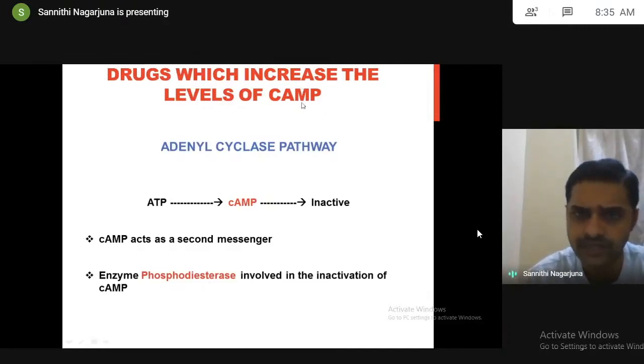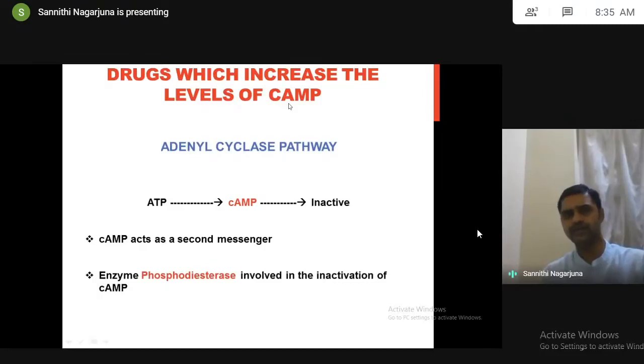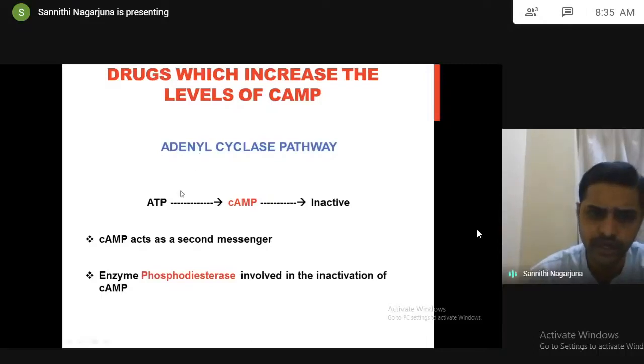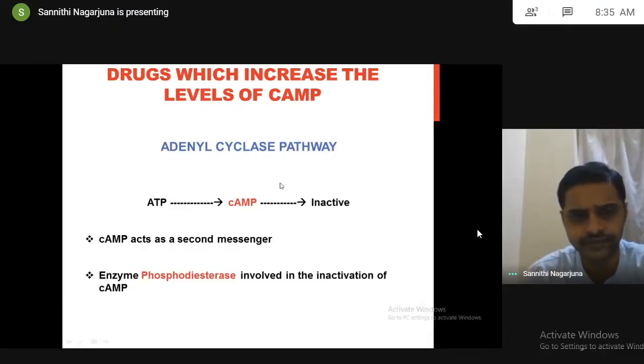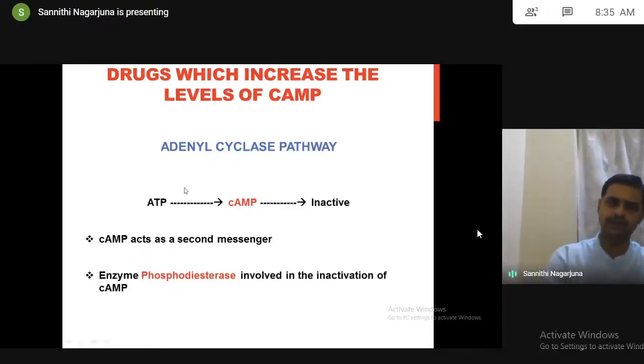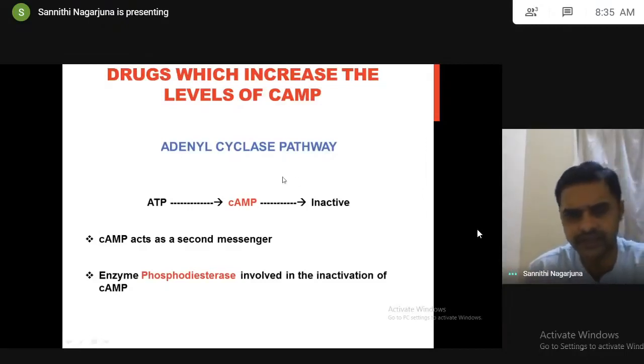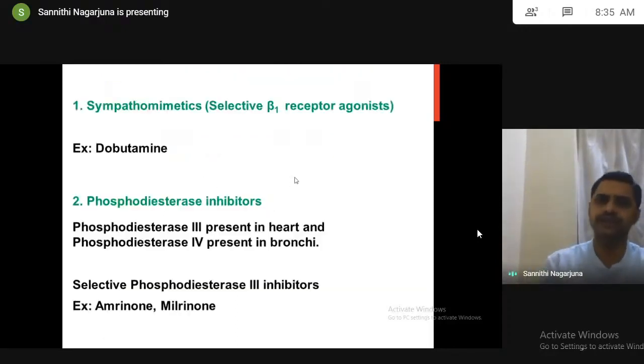So our concept is to increase the levels of cyclic AMP. If you increase the levels of cyclic AMP, we can increase the force of contraction. How is it possible? By stimulating adenyl cyclase or by inhibiting phosphodiesterase. So we are using drugs which stimulate adenyl cyclase and drugs which inhibit phosphodiesterase. First, we are using the drugs called sympathomimetics.